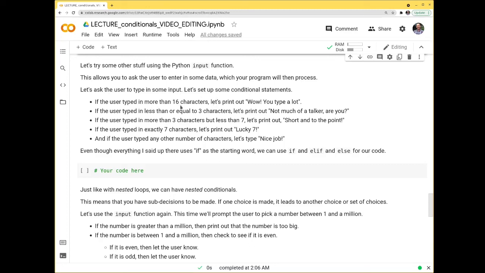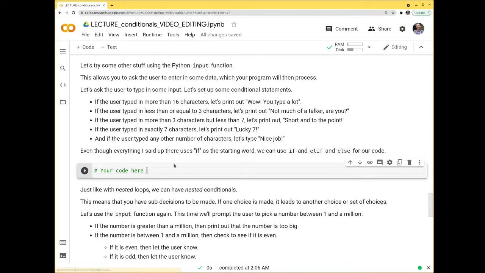So if the user typed in more than 16 characters, we're going to print out, wow, you type a lot. If the user typed in less than or equal to 3 characters, we'll print out, not much of a talker, are you? If the user typed in more than 3 characters but less than 7, we'll print out short and to the point. If the user typed in exactly 7 characters, we'll print out lucky 7. And if the user typed any other number of characters, we'll print nice job. And even though all of these have just one if at the beginning, we're going to use if and elif and else for our code.